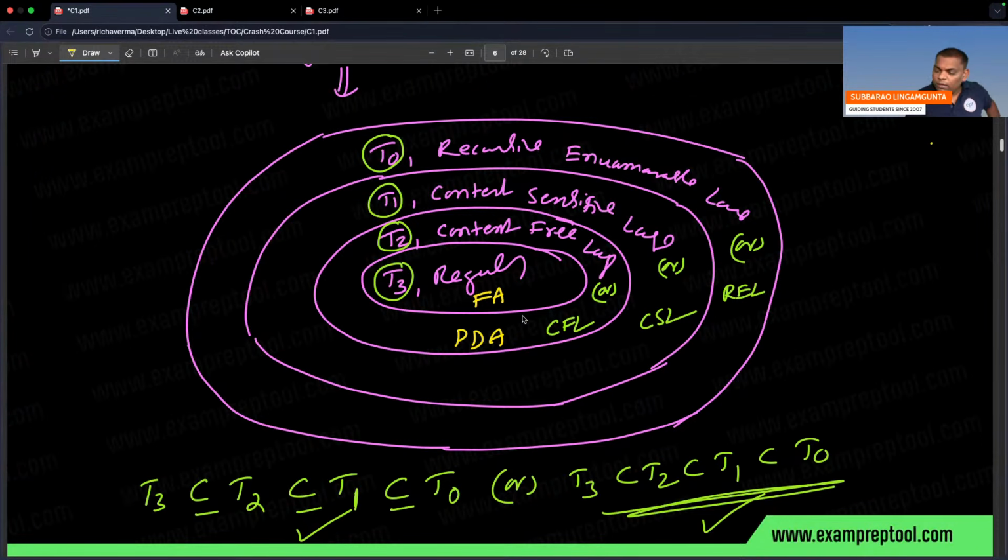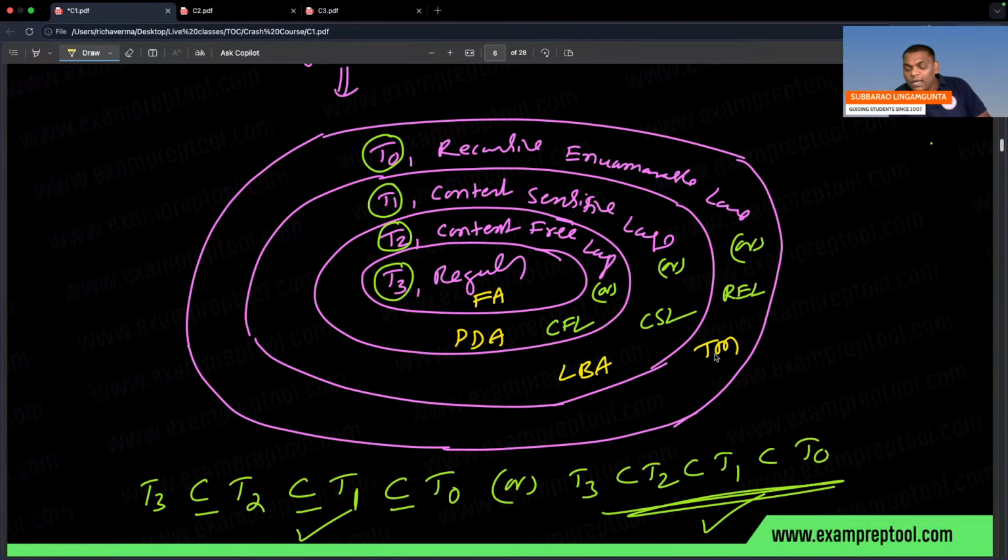Next one, context sensitive language is accepted by linear bounded automata. A means automata. Next one, recursive enumerable language is accepted by Turing machine. Some people are asking, sir, of the four types of formal languages, every language will be accepted by some machine.